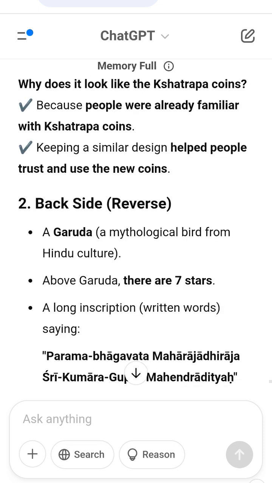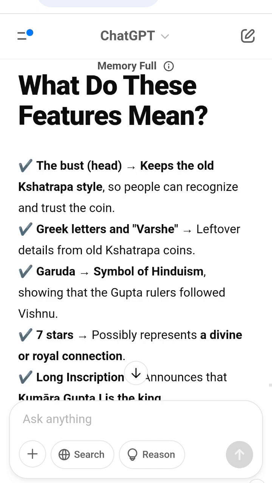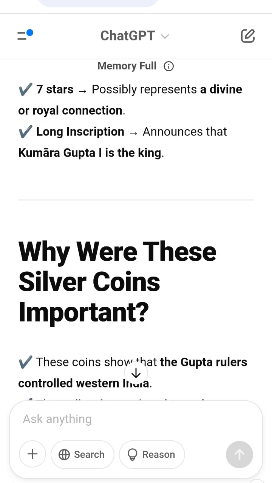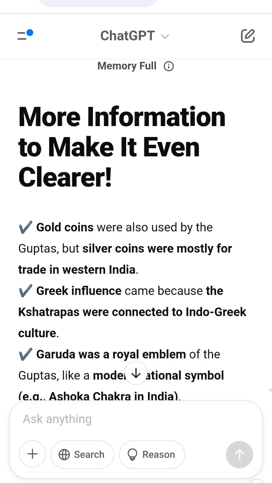Class 1 silver coins, front obverse: head bust, Greek letters, word varsha. Back reverse: Garuda, 7 stars, long inscription about Kumaragupta I. These coins prove that the Gupta rulers controlled Western India. People trusted these coins because they looked similar to old Kshatrapa coins. Hinduism and Vishnu worship were important to the Guptas. The Gupta economy was strong and they used coins for trade.